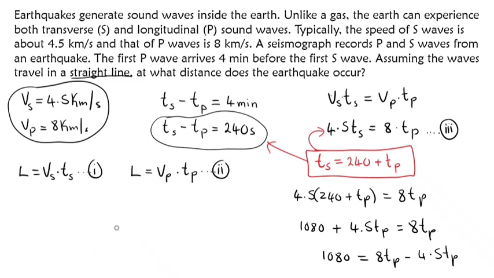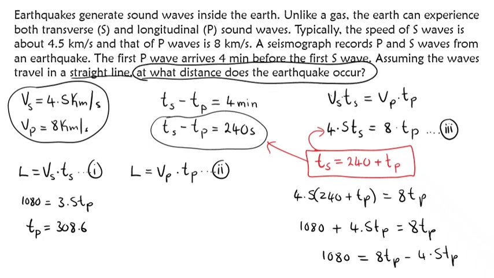So solving for Tp, let's see what we get. So left hand side, we still have this. So 8 minus 4.5 gives us 3.5 Tp. If we divide both sides, let's see what we get. Getting 308.6. So the time for P is 308.6. So we don't need to get the time for S because we're not looking for time. We're looking for the distance. That's what this statement says. What is the distance? And the distance is L.